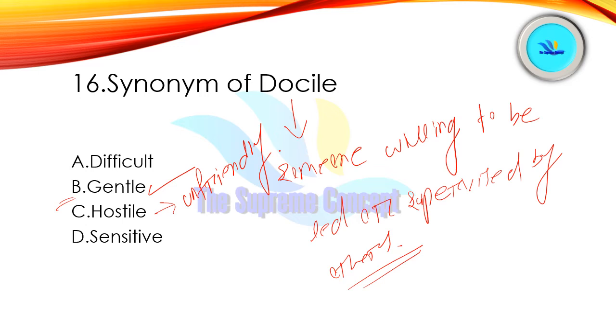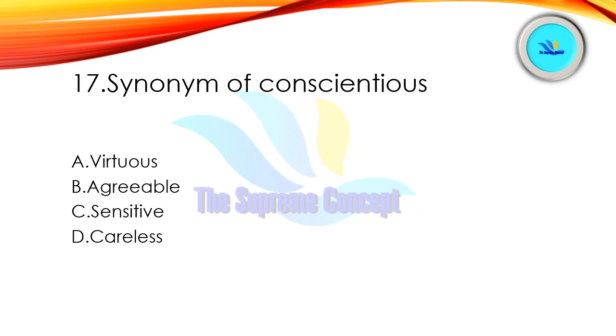Alright, so let us move. Synonym of the word conscientious. So here are the four options: virtuous, agreeable, sensitive, careless. Yes, option number A is correct here. Virtuous. See, conscientious means to be very careful or controlled.